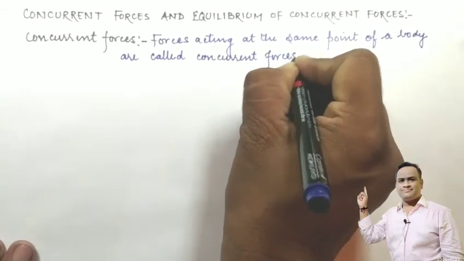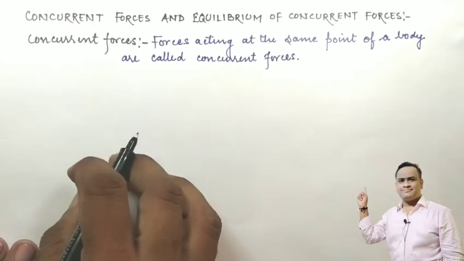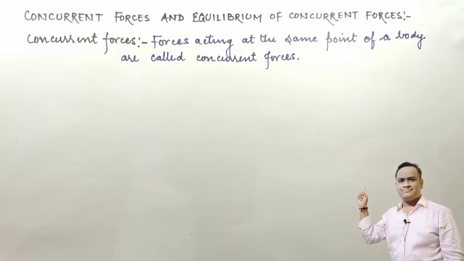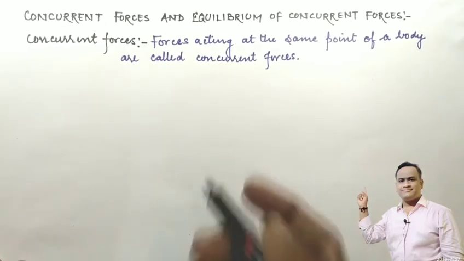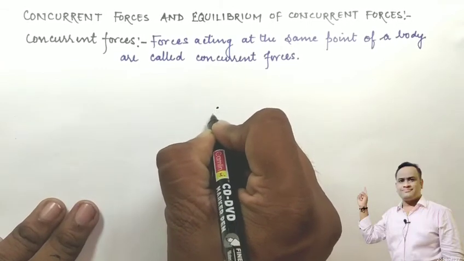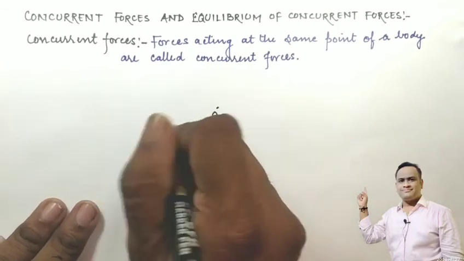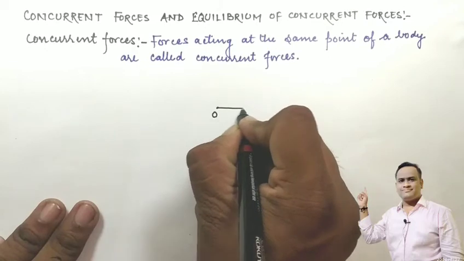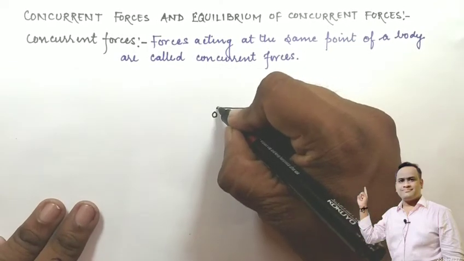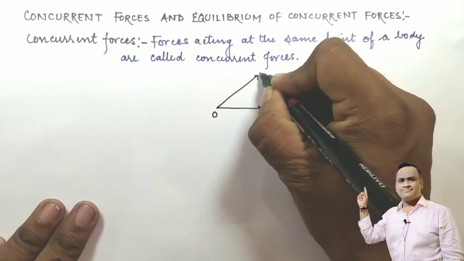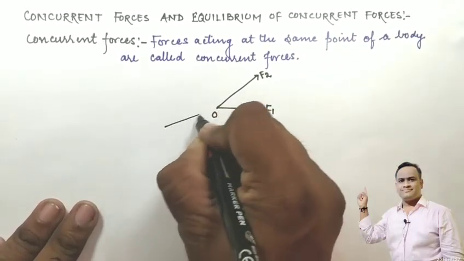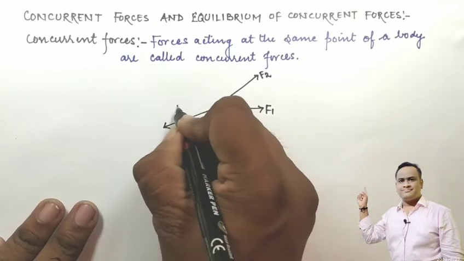Okay students, concurrent forces. In order to discuss the equilibrium of the concurrent forces, let us suppose that this is a point O, and from here the first force is F1, the second force is F2, and the third force is in the opposite direction, that is F3.